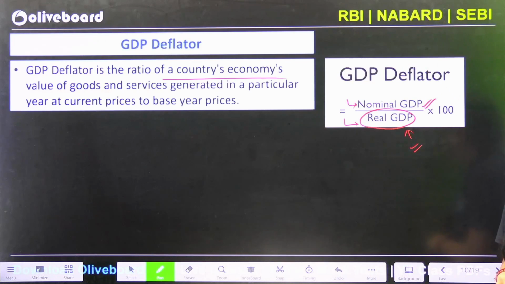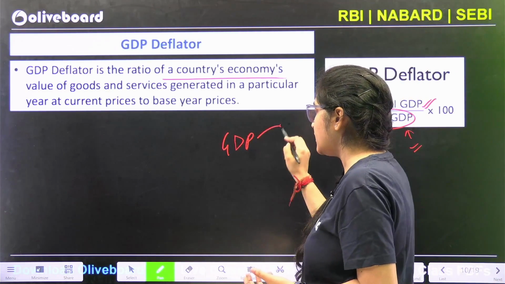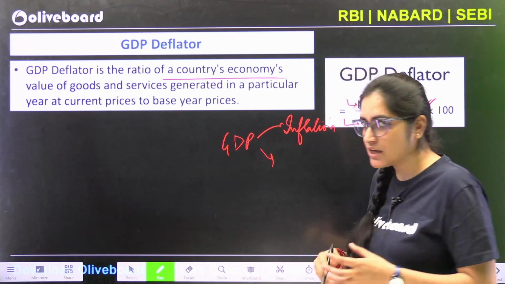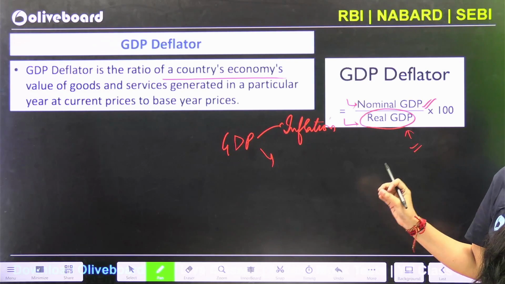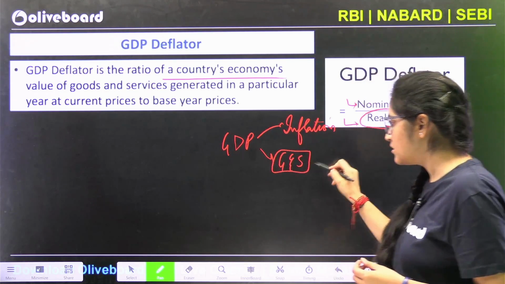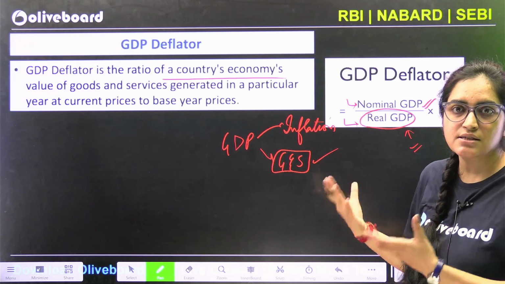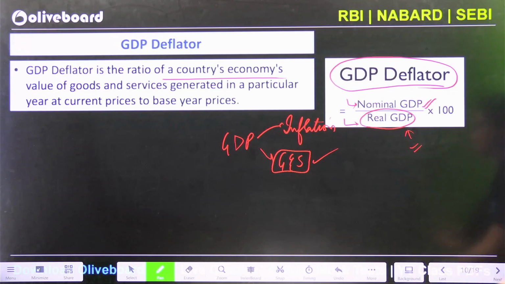That actually shows whether the rise in your GDP is because of inflation, or because there is a genuine rise in the goods and services being produced, or it is still static. That is where we find the GDP deflator.